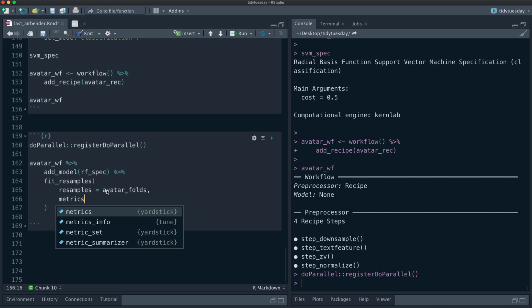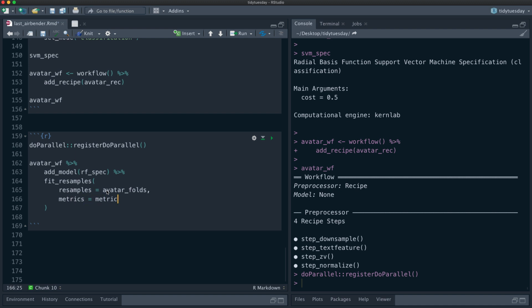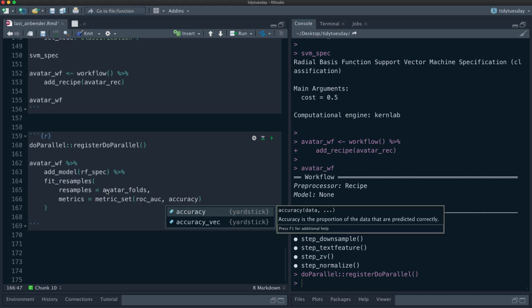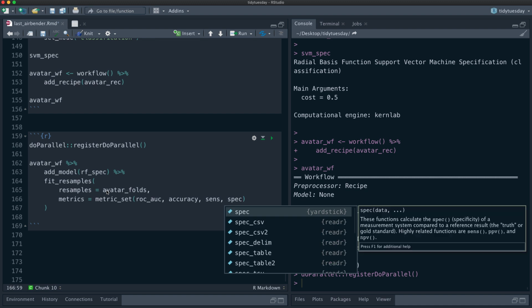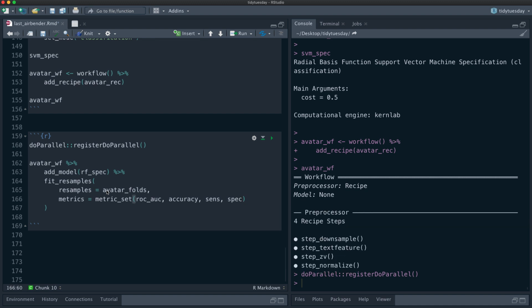Let's add some non-default metrics. We add a metric set. So we can keep in here the things that are the defaults, which are ROC AUC and accuracy, but we can also add sensitivity and specificity. So we can understand better, do we do a better job predicting Eng versus not Eng? And then let's save the predictions.